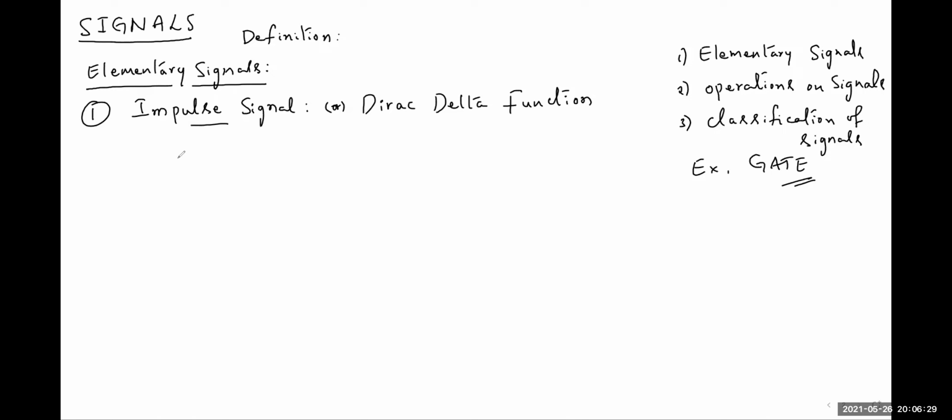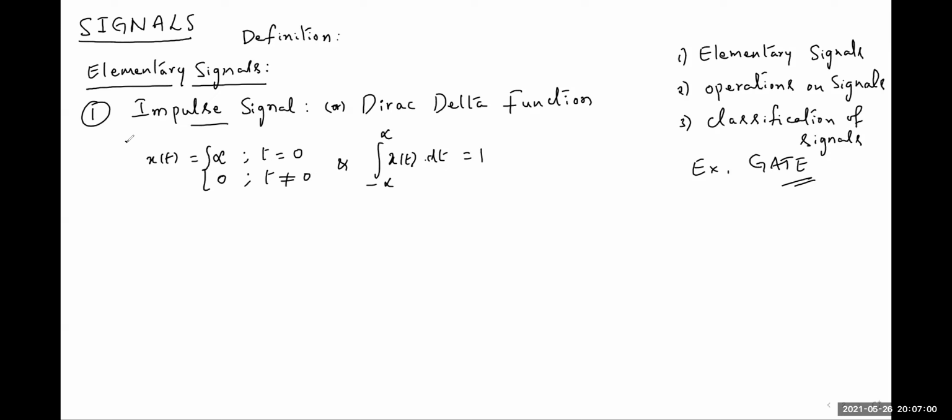See, this function is defined like this. Its amplitude is infinity at t equal to 0 and its amplitude is 0 if t is not equal to 0. And combinedly, the area of the signal should be equal to 1.